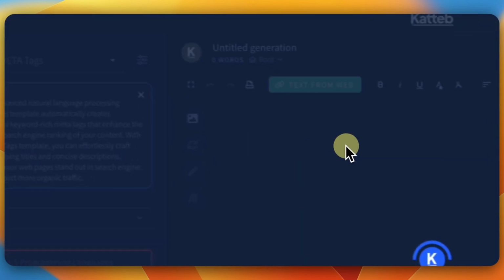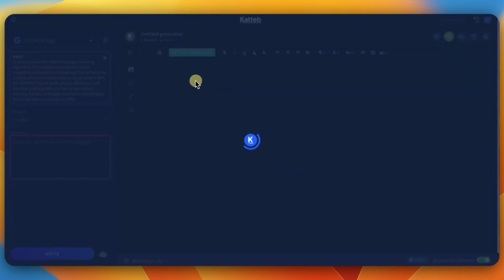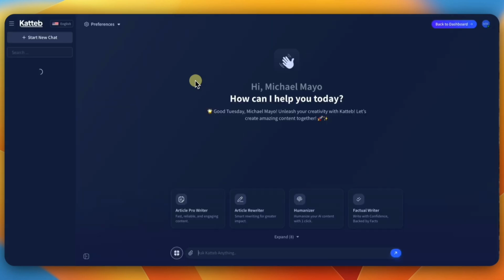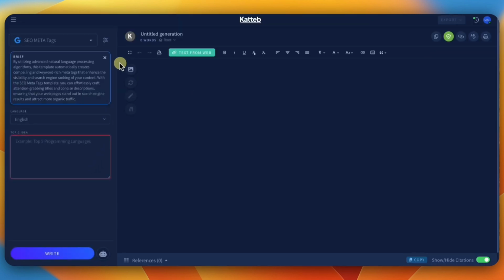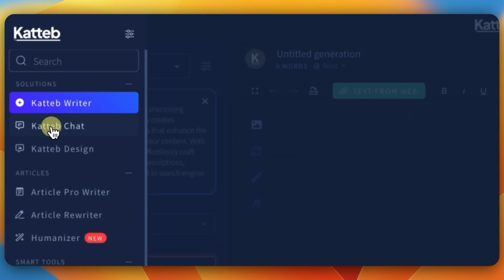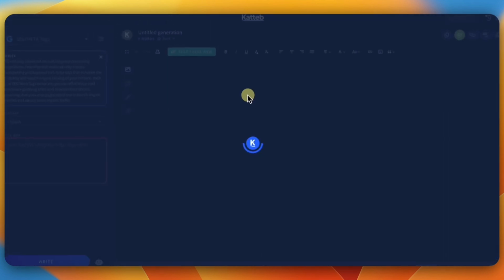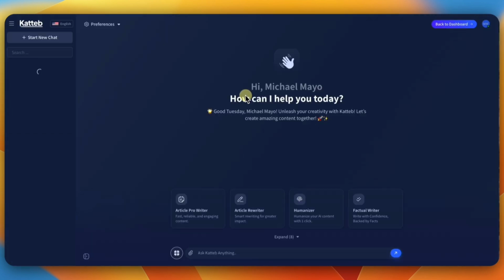That's one. Then you've got the chat feature, which is really good if you want to set up chats to communicate, maybe if you want to do some social media content posts and stuff like that. Oh, sorry, let me go back here. Let's switch up. You can go in here and ask for that information and set it up to do all of these. And again, it has some extra shortcuts here as well.